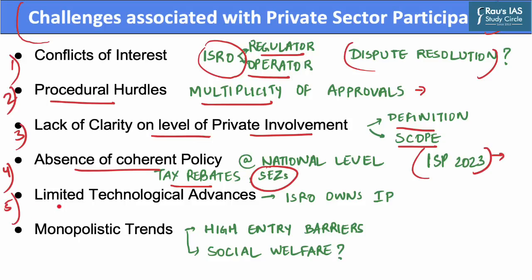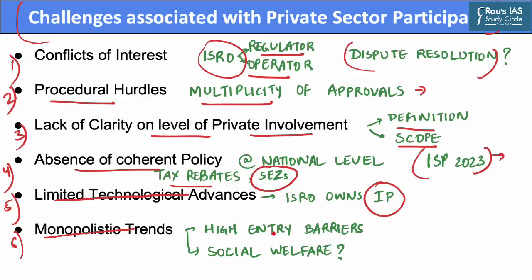The fifth challenge is limited technological advancement. As ISRO works on a traditional vendor-supplier model, most of the intellectual property rights are owned by ISRO itself. This has hindered the technological advancement of Indian companies. The other challenge includes monopolistic trends that private sector participation can encourage.